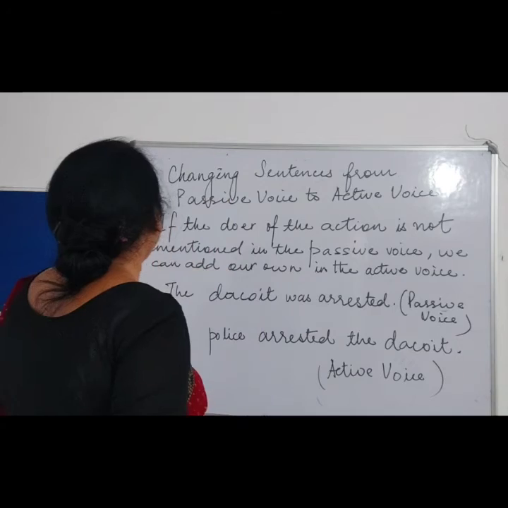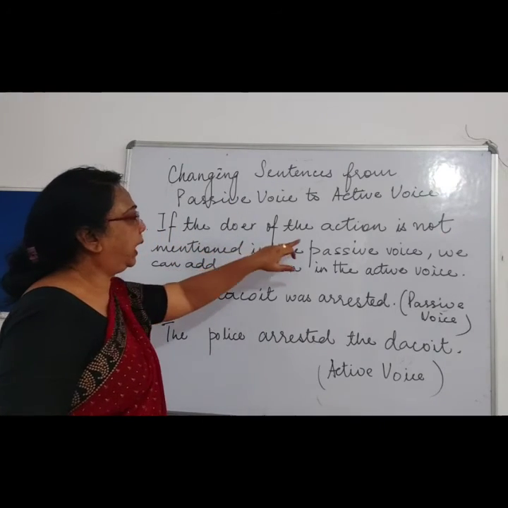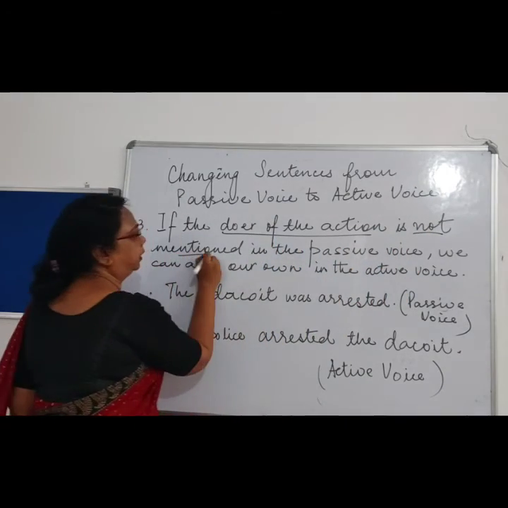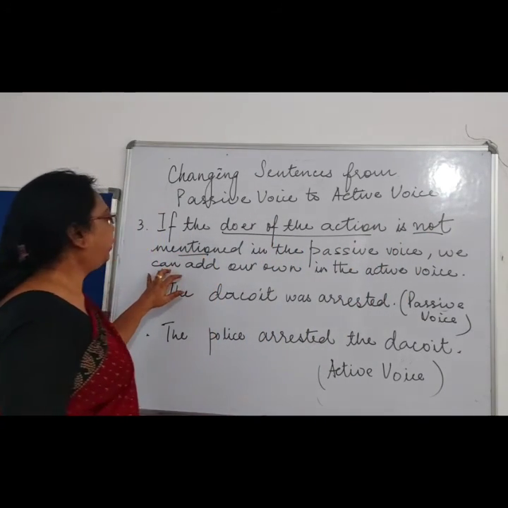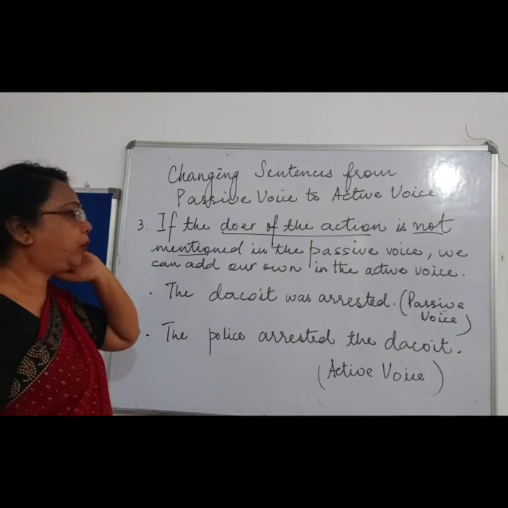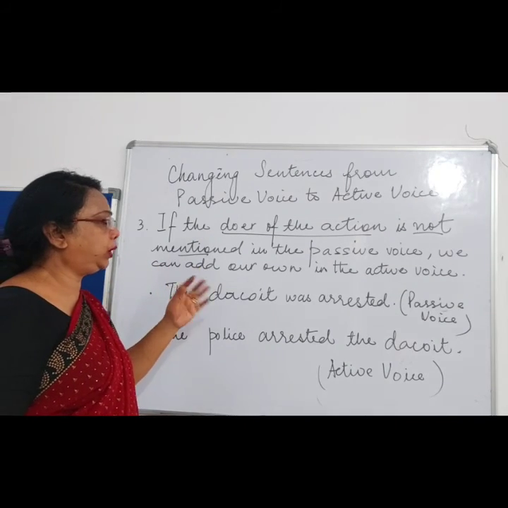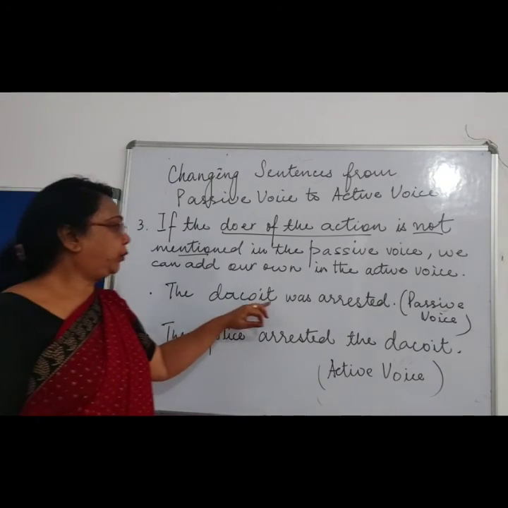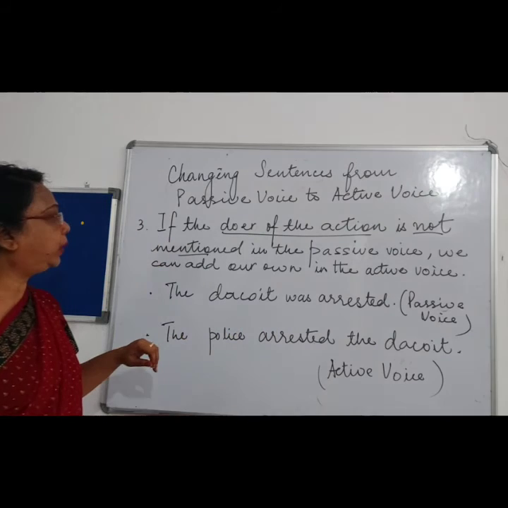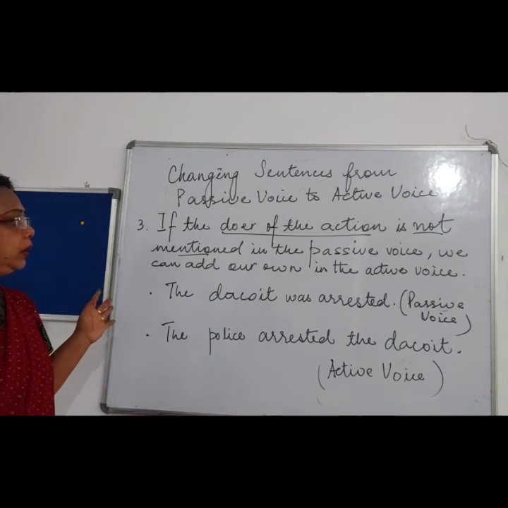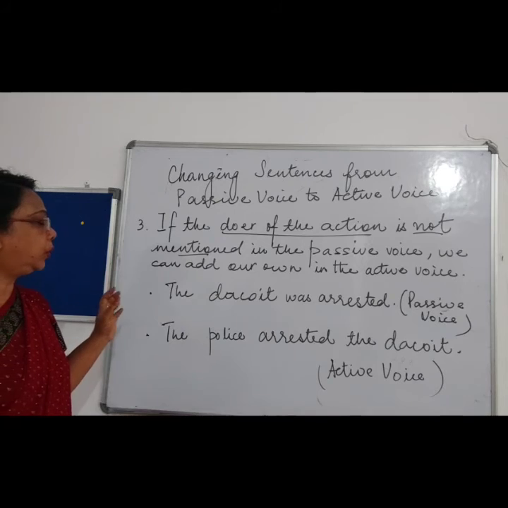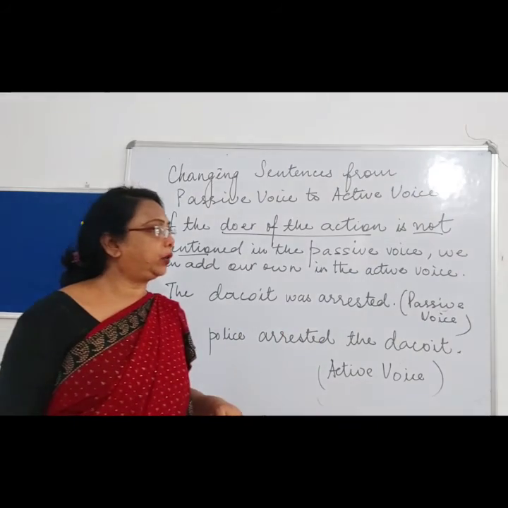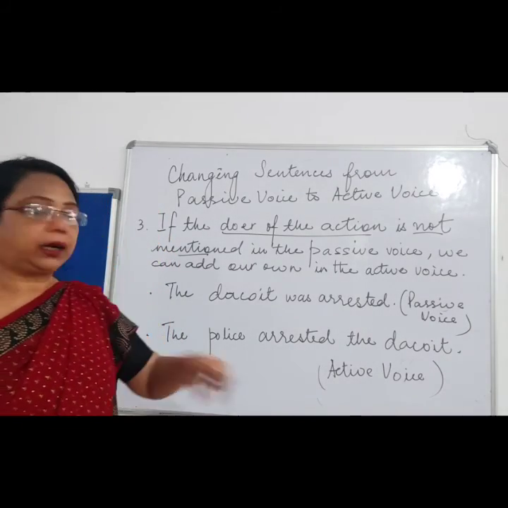Now let's see over here, if the doer of the action is not mentioned in the passive voice, then we can add our own in the active voice. We can add our own in the active voice. For example, it is given over here: the dacoit was arrested. Now over here, the doer is not mentioned. So what we did: the police arrested the dacoit. We can add our own to complete the active voice.